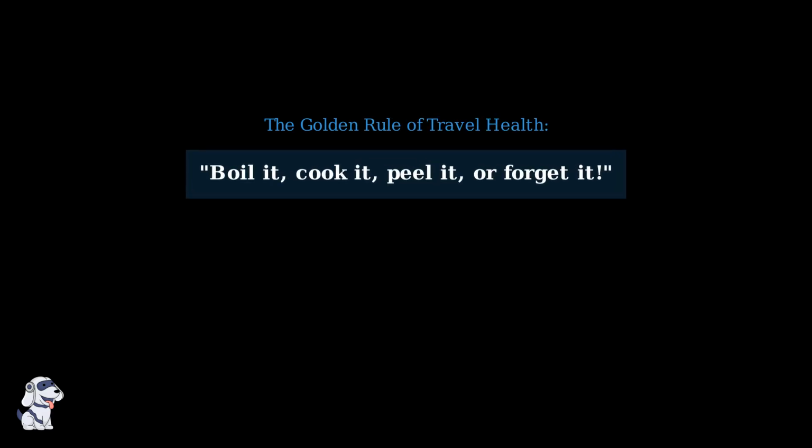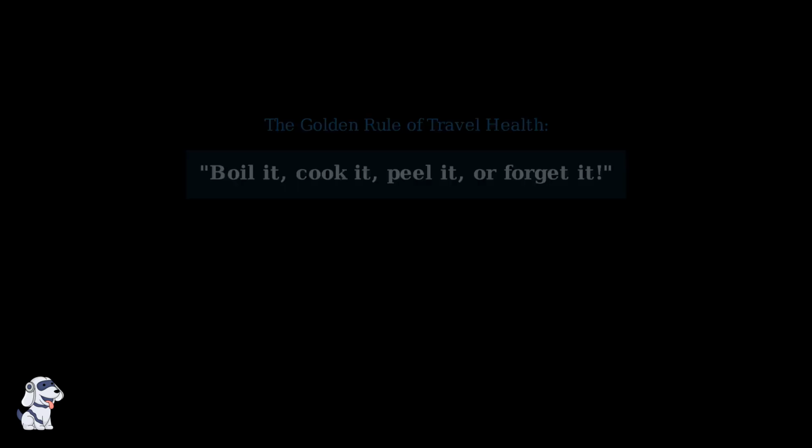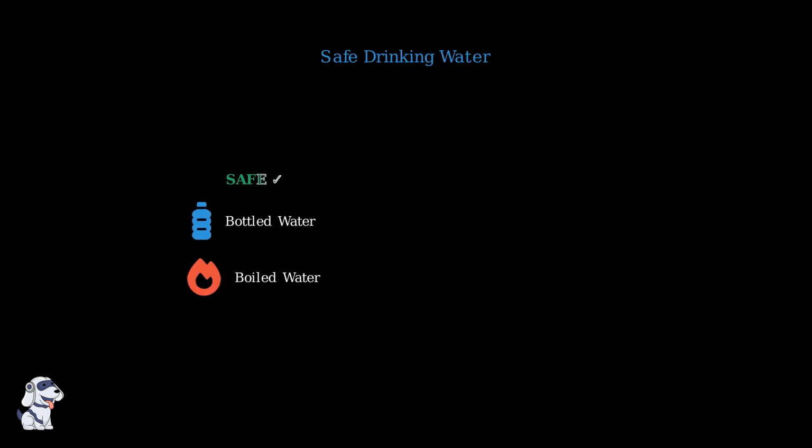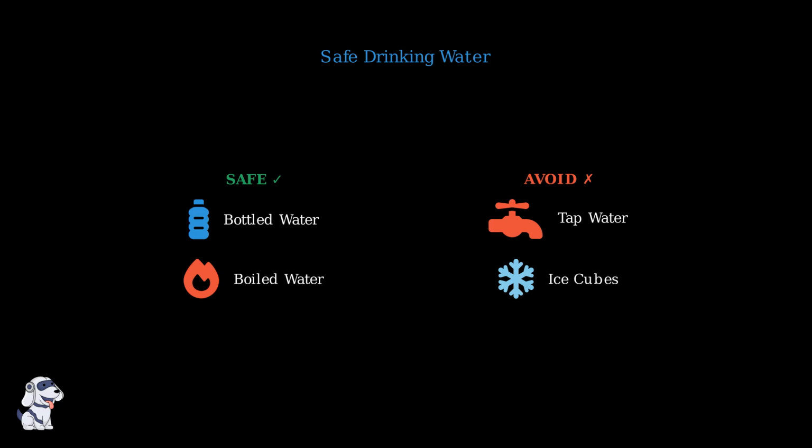When traveling to areas where giardia is common, taking the right precautions can protect you from this intestinal infection. Smart travelers follow specific guidelines to stay healthy abroad. The golden rule of travel health is simple to remember. Boil it, cook it, peel it, or forget it. This motto covers the 4 safe ways to consume food and drinks when traveling. For drinking water, stick to bottled water from sealed containers or water that has been properly boiled.